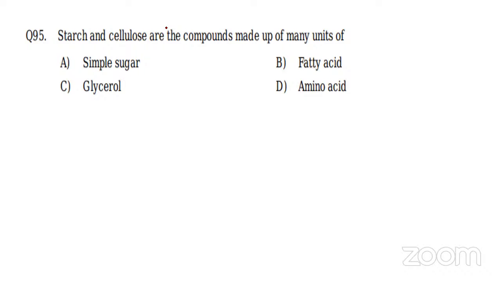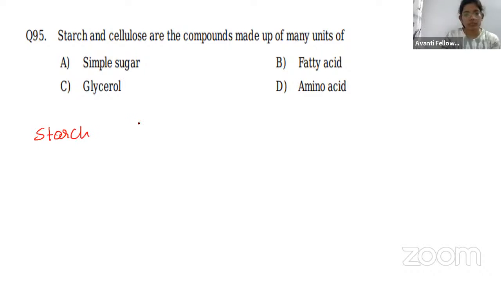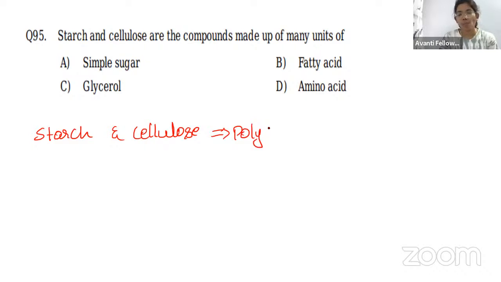Starch and cellulose. Okay, so let me give the answer to this. Starch and cellulose both are polysaccharides. What do you mean by polysaccharides, ma'am? Okay, I'll tell you.